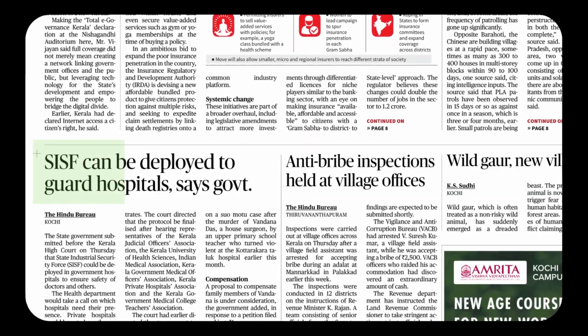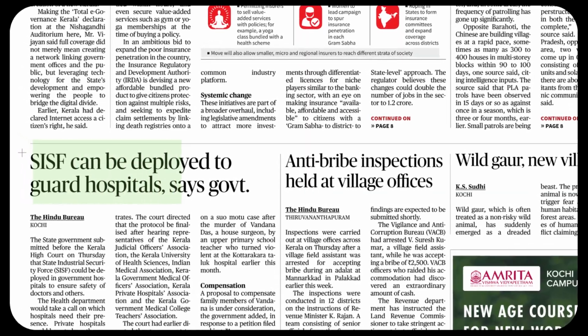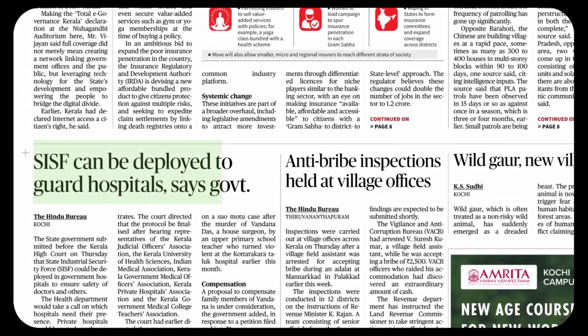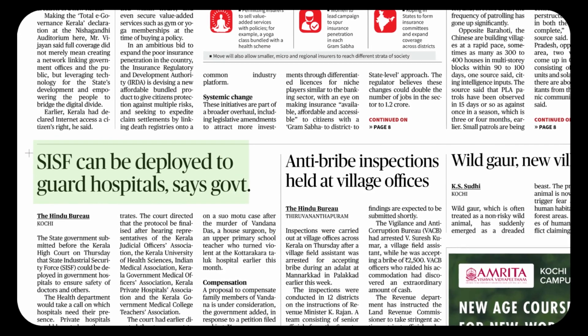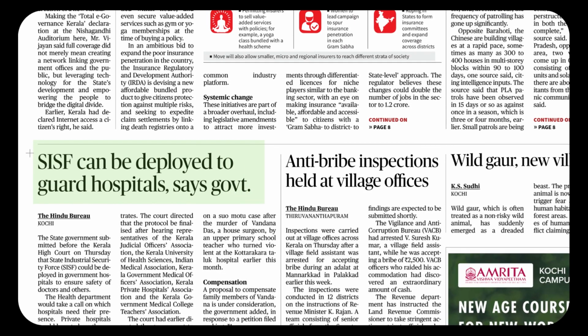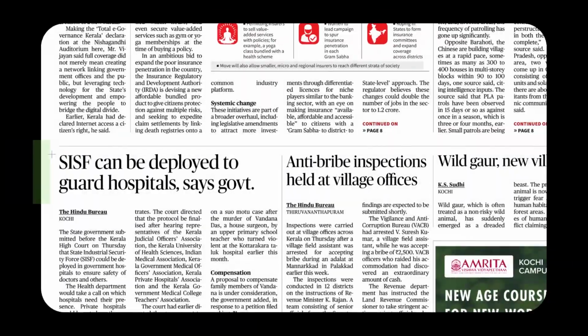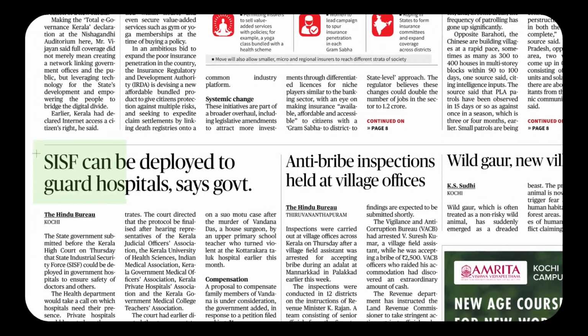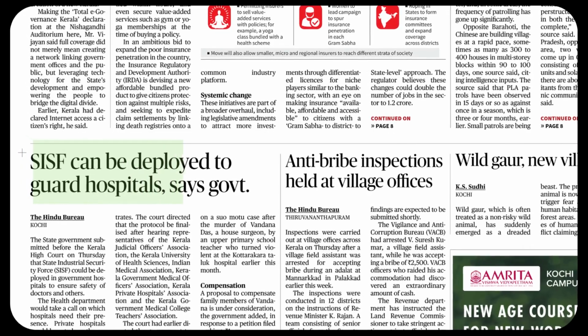SISF can be deployed to guard hospitals, says government. SISF must be for State Industrial Security Force. Can be deployed. That's a very interesting language property. Can is a possibility term. Now we have can in its passive structure, be deployed. Let's see what the meaning of deploy is.